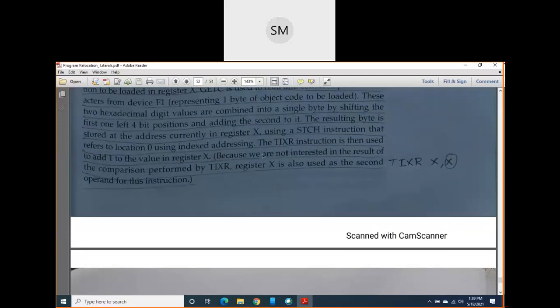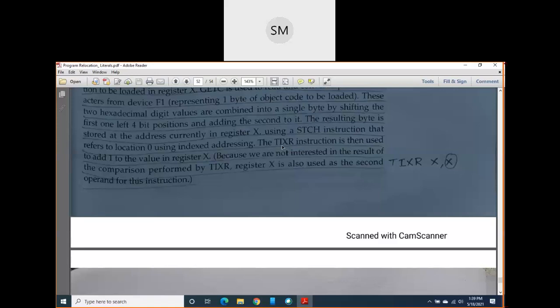One more thing I wanted to tell you. Since in our program we are using the TIXR instruction, that is a register to register instruction, usually one register is compared with another register. Usually in this instruction the X register is used as an index register, just like the variable i in a for loop, which we increment by one, that is i++.